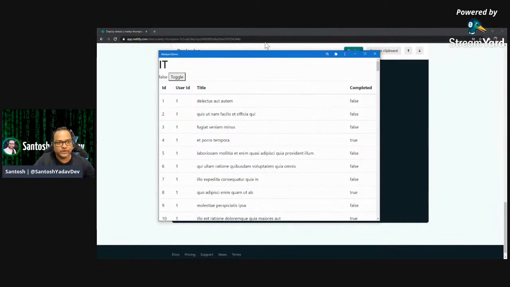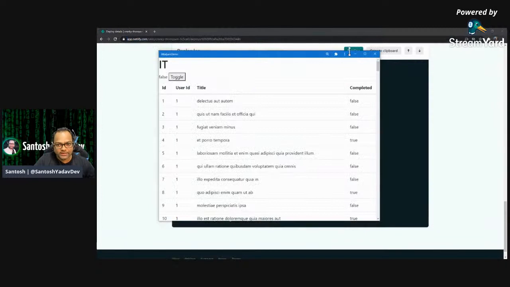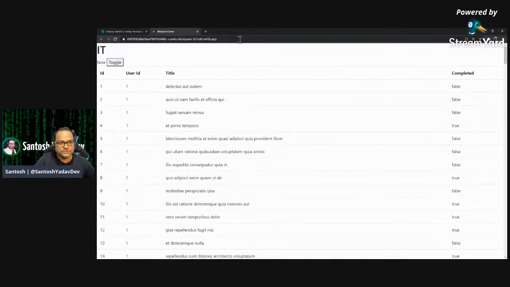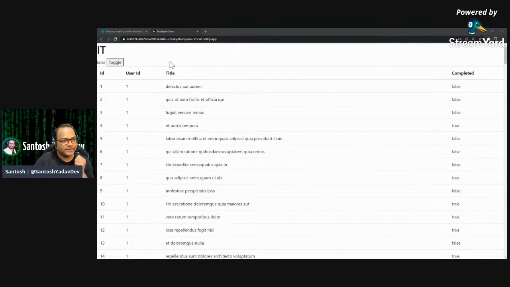In case you go ahead and access this URL from your mobile, you will find, I'll share it in a private chat so it can be shared. It will be available, and once you do it on your mobile, you will find add to home screen. So we just did it without writing a single line of code for configuring your PWA. Angular offers you that by default, so you don't have to do anything.